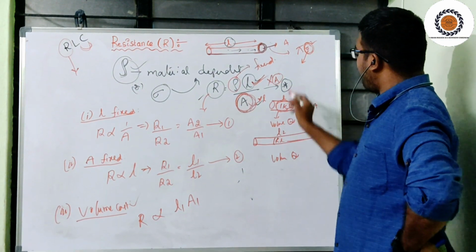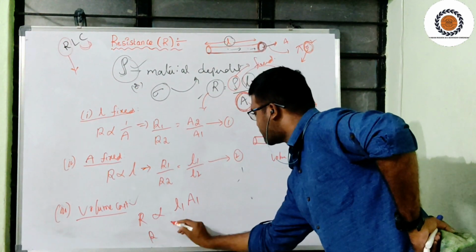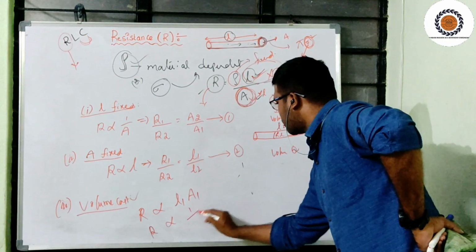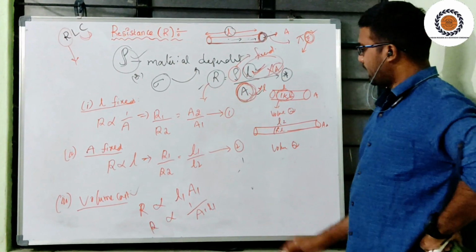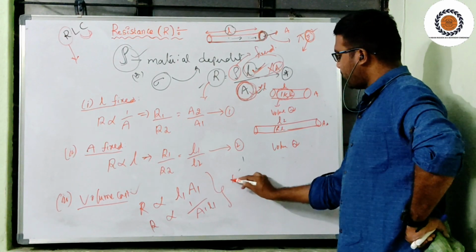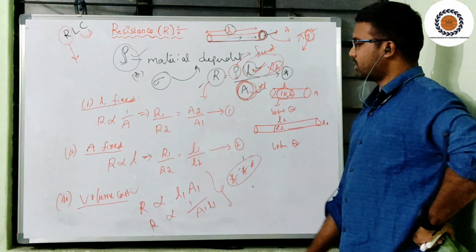If I fix this one, then my resistance is inversely proportional to A1 into L1. These are the two subnotations which are very useful in the volume constant condition.